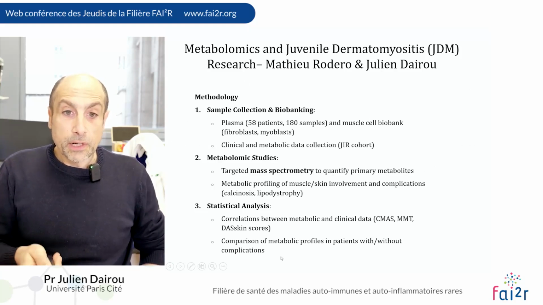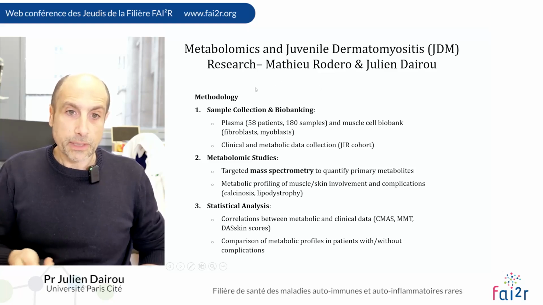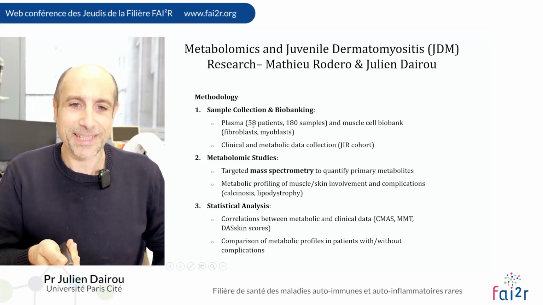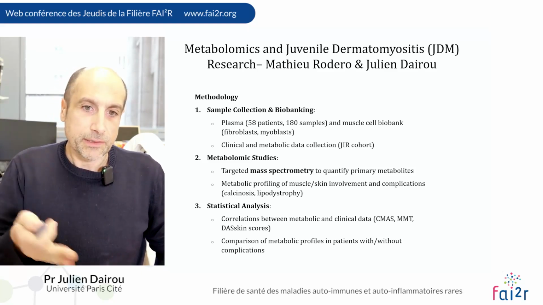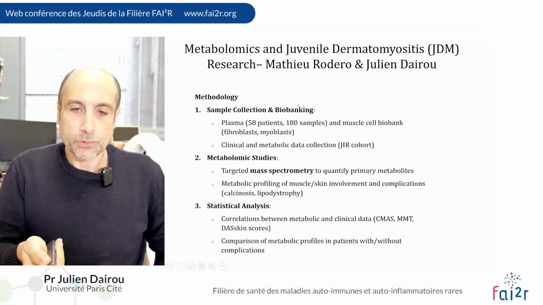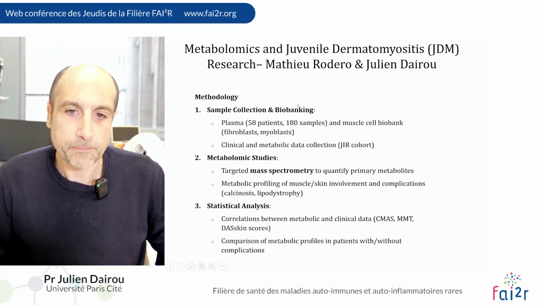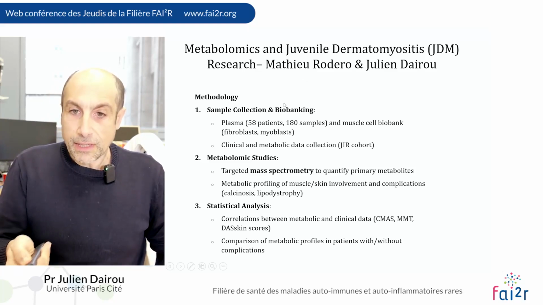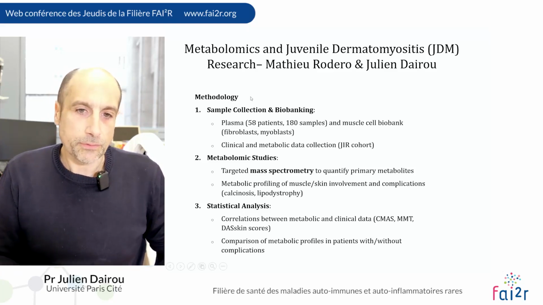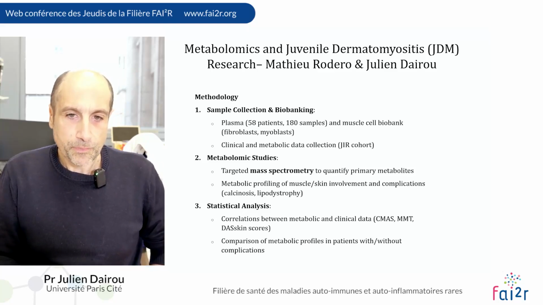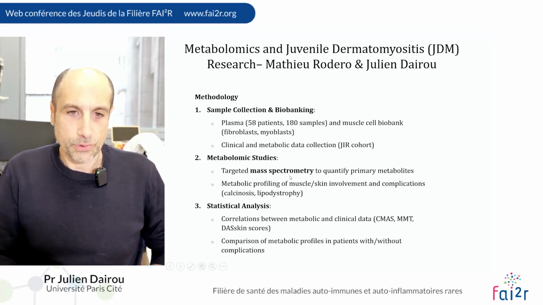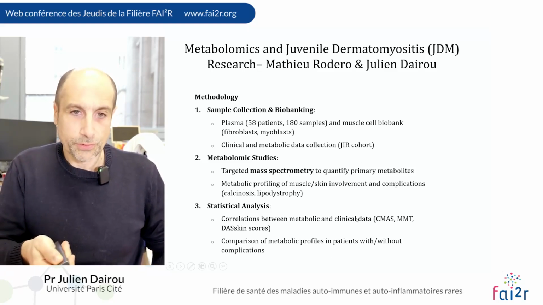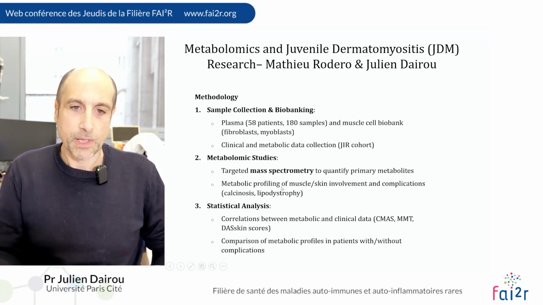So the methodology of our project starts with biobanking. We have 58 patient plasmas at different times, so we have close to 200 samples to analyze. We also have a muscle cell biobank with fibroblasts and myoblasts, and we have this cohort to use for the metabolomic study.